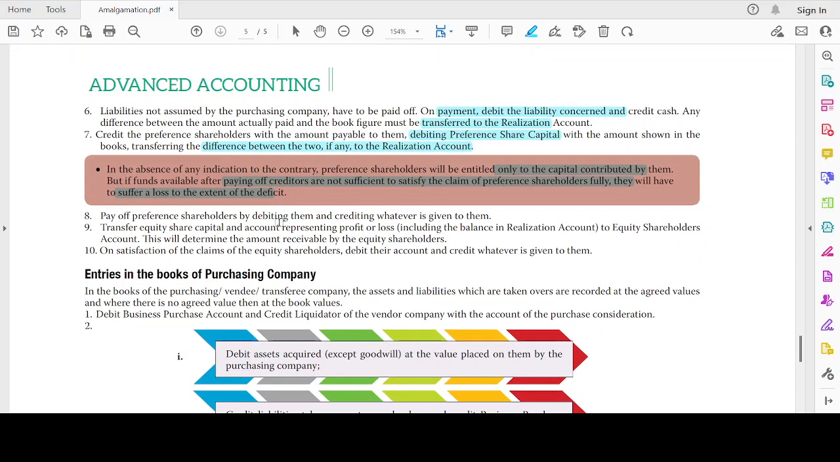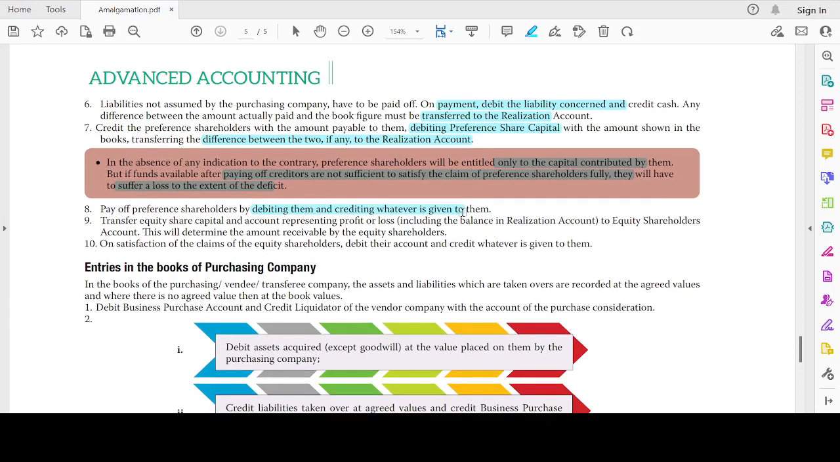Pay off preference shareholders by debiting them and crediting whatever is given to them. Preference shareholder account debit to whatever is given out, either it can be cash or shares of the transferee company, whatever it may be, it has to be credited. Transfer the equity capital and amount representing the profit to the equity shareholders account. This will determine the amount receivable by the equity shareholders. On satisfaction of the claims, the equity shareholders account is debited and whatever is given to them is credited.